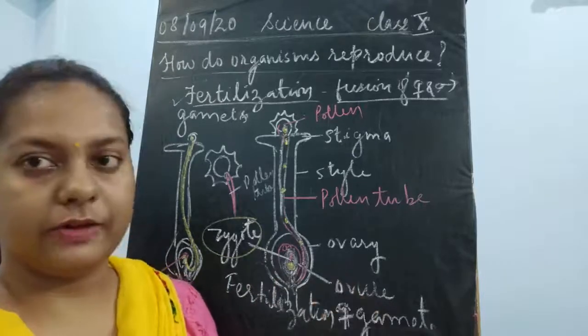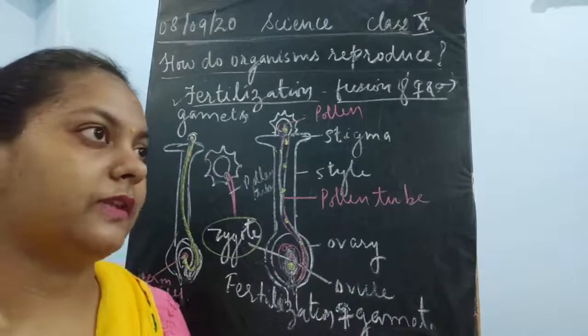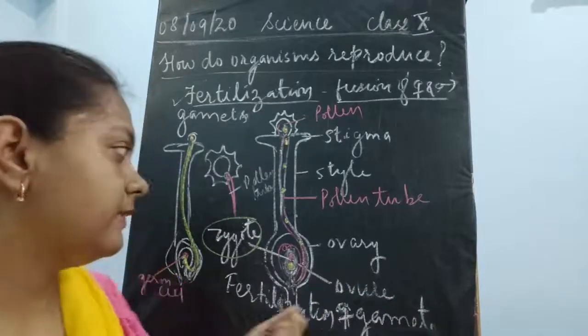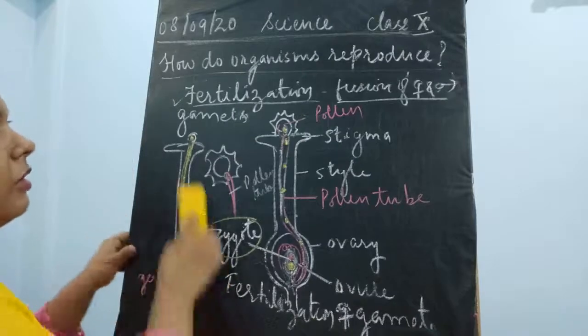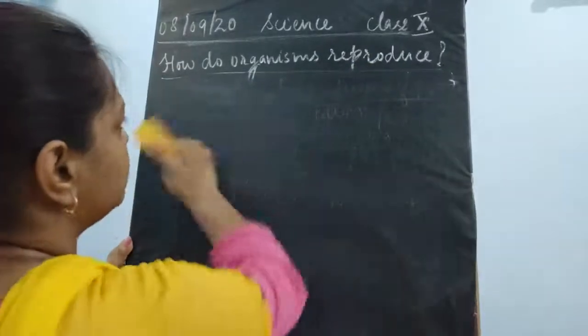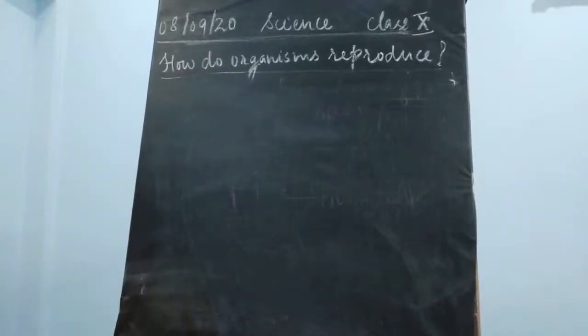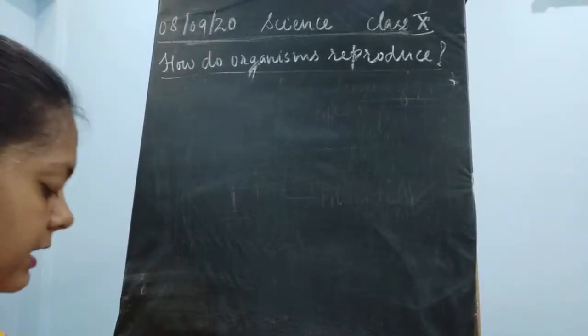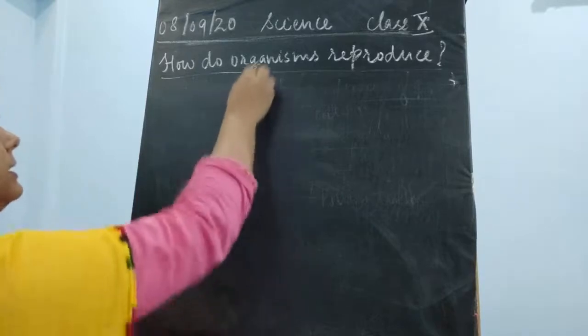Now what happens after this? The third step of the sexual mode of reproduction in the flower is the seed formation.